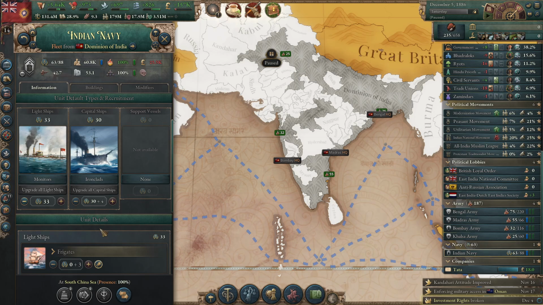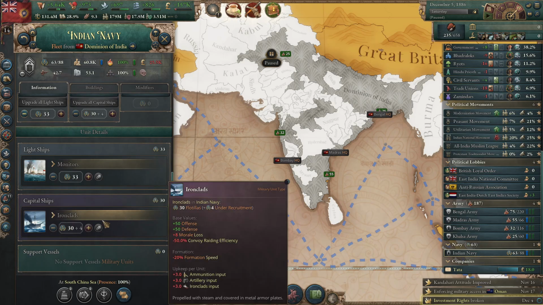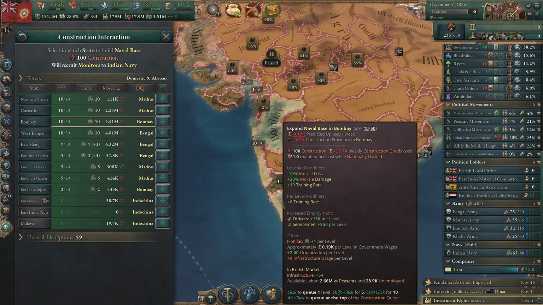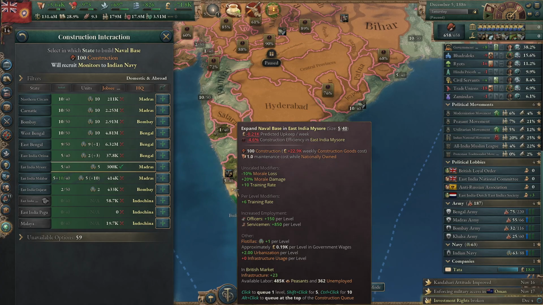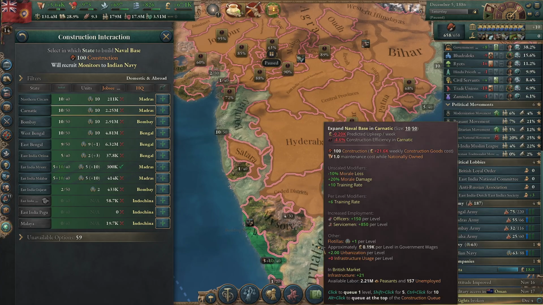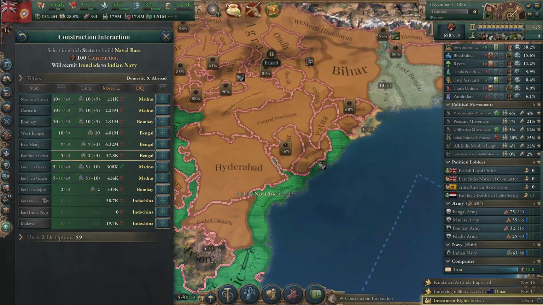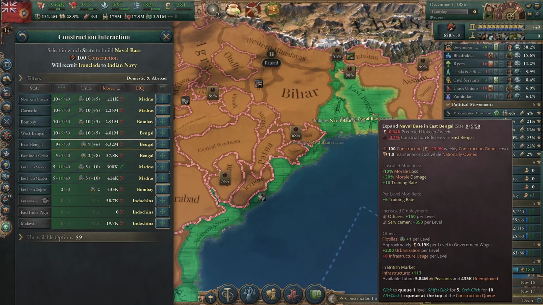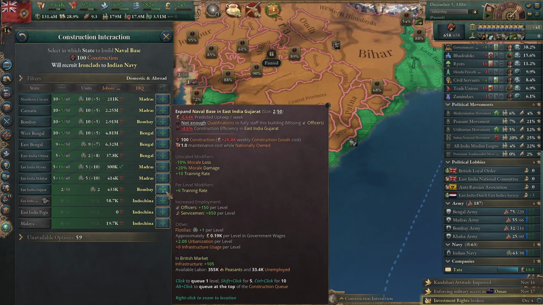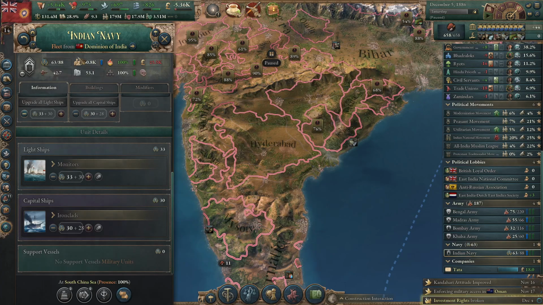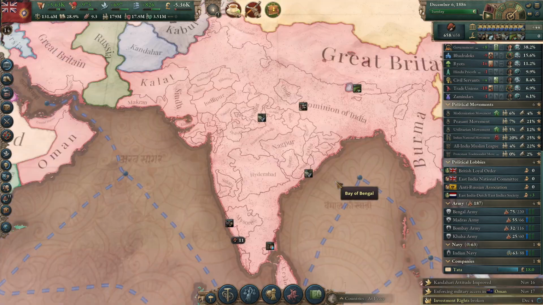Fleets. Fleets are the way. Fleets are the way for sure. Alright. Let's get some here. Some here. And then 2, 3, 4. Alright, that should be sufficient. And those will get built relatively quickly.